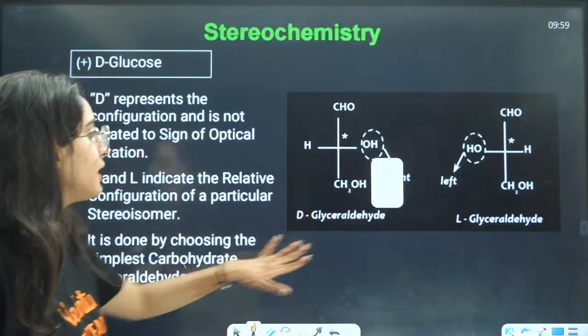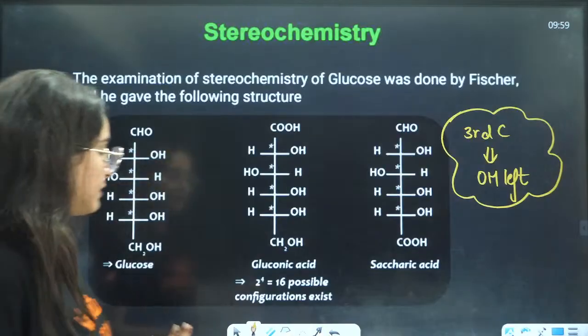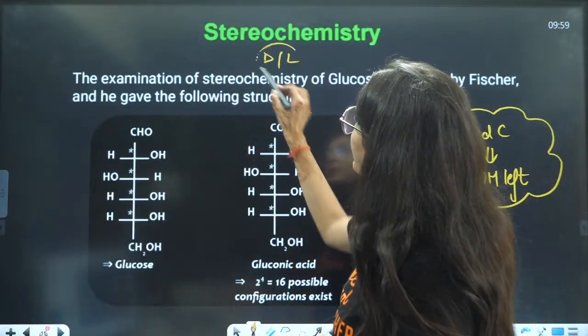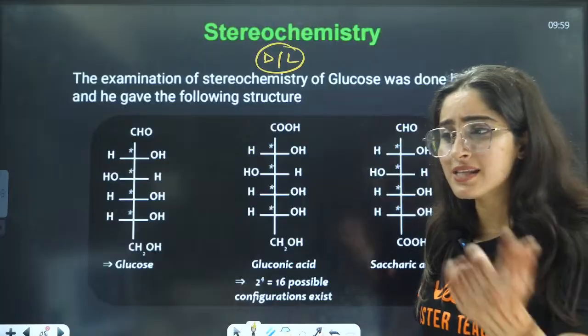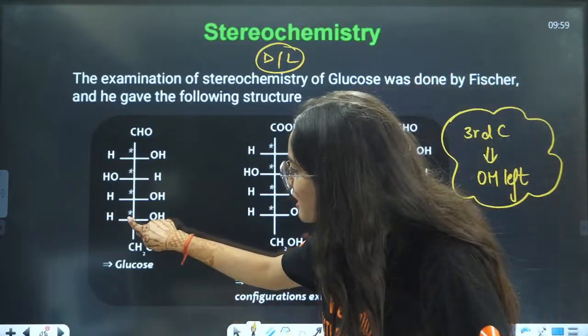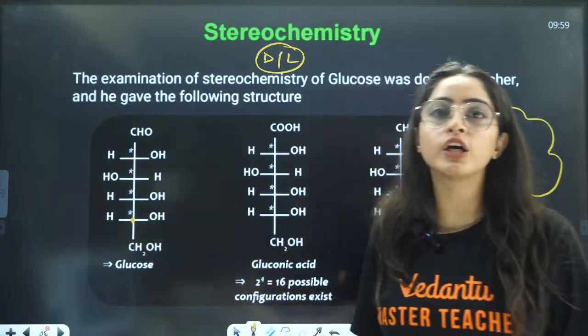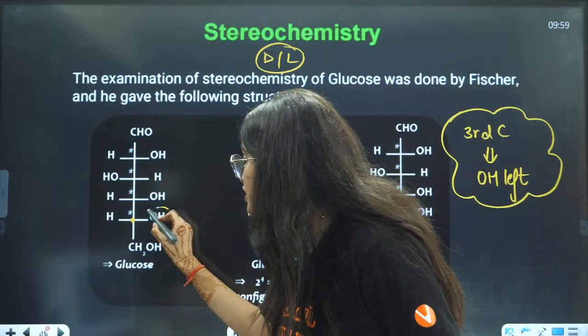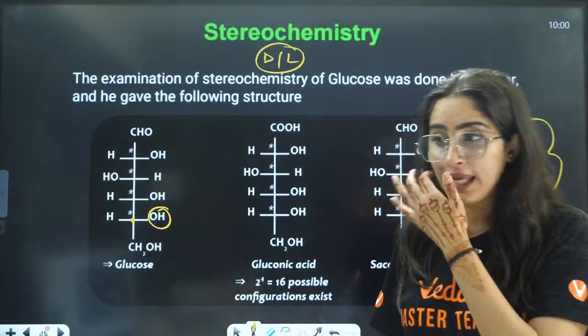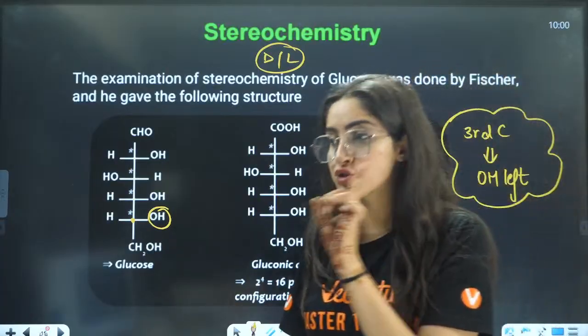So tell me, is glucose capital D or capital L? As you can see, the last chiral carbon of glucose has OH on the right side, so it is capital D. Capital D is not dextro-levo.